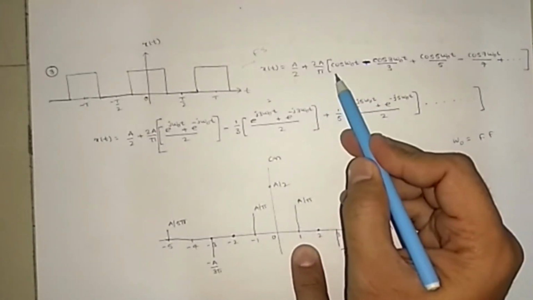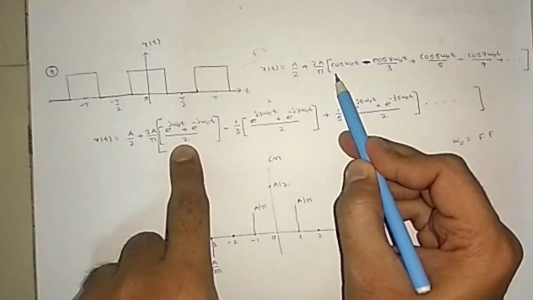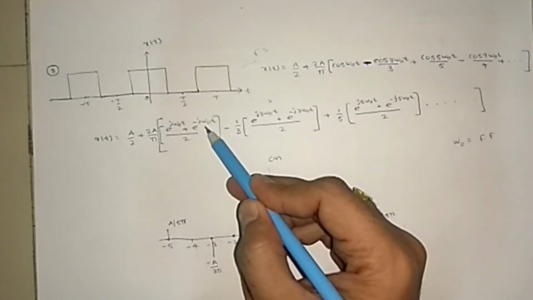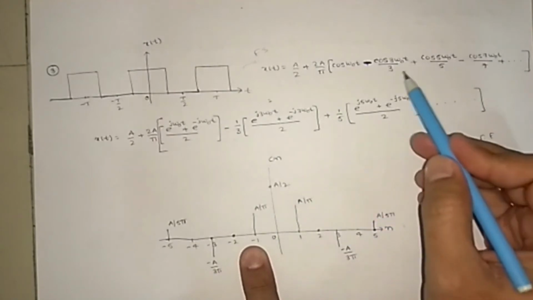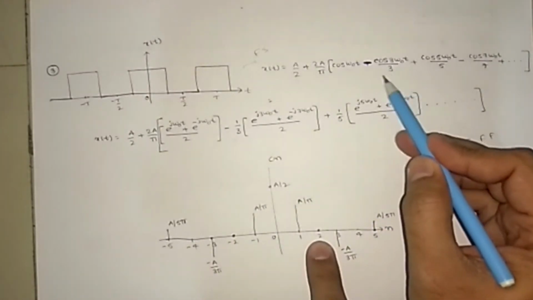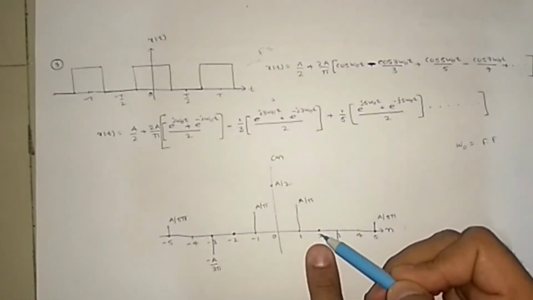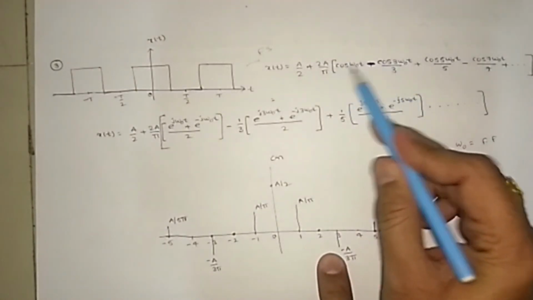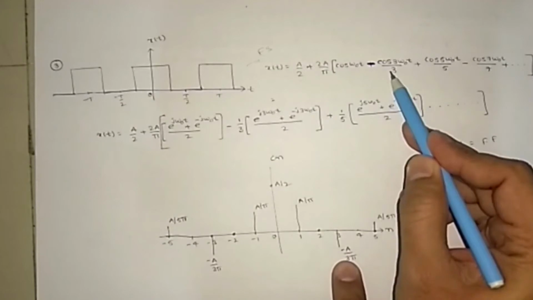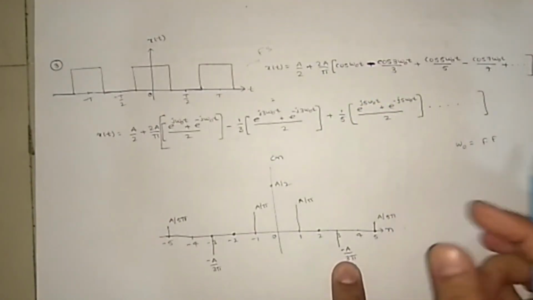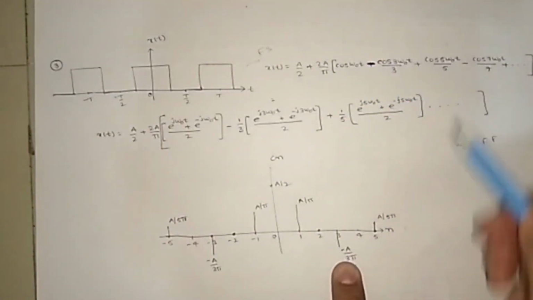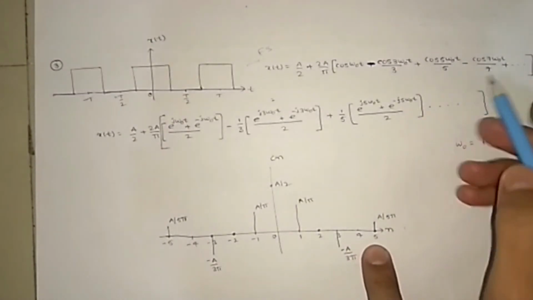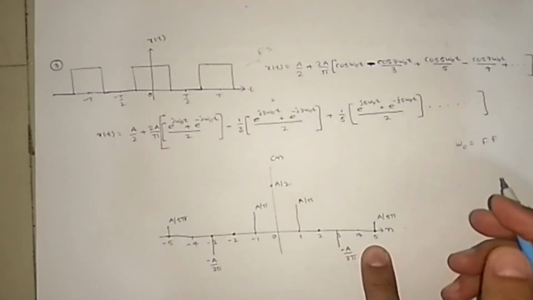The 2 is not there because it gets cancelled out. The negative fundamental frequency is also there. Even harmonics we are not adding. For the third fundamental frequency, we are adding minus A by 3 pi. Again, even frequencies we are not adding. For the fifth, we are adding A by 5 pi.